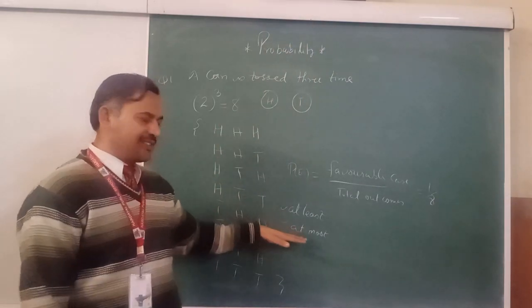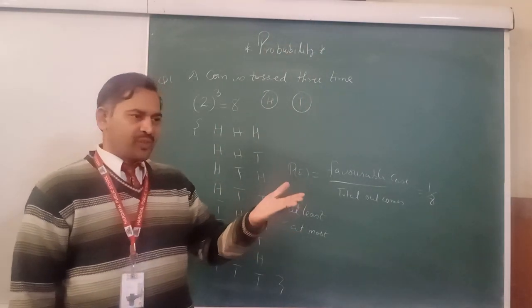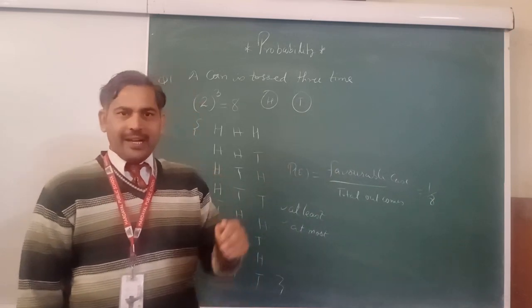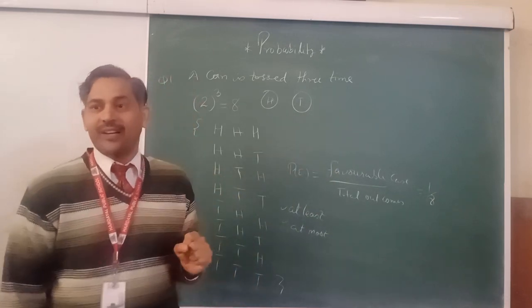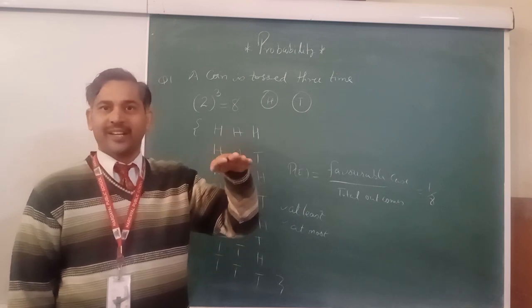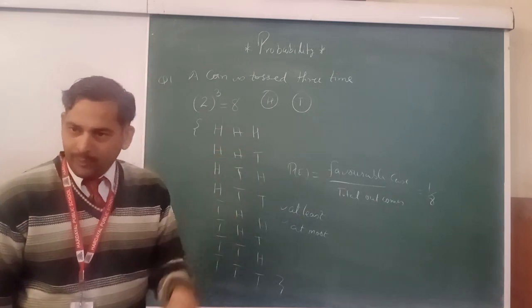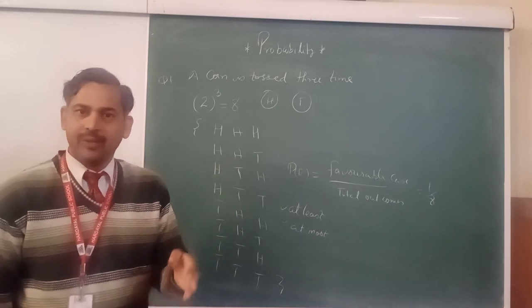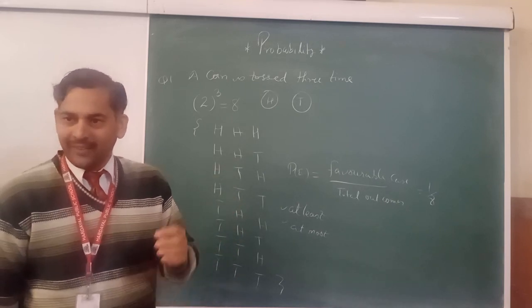Second case, if anyone says Ravi got at most 80% marks, at most means his maximum is 80%. 80 or below, maybe 70, maybe 50, maybe compartment, maybe fail, maybe 0 marks.